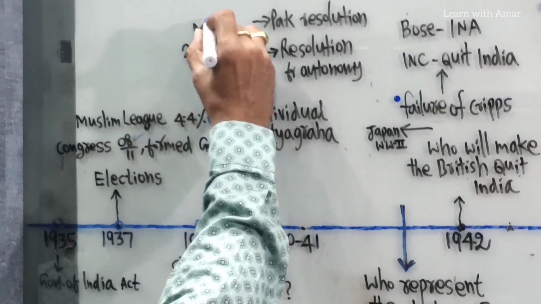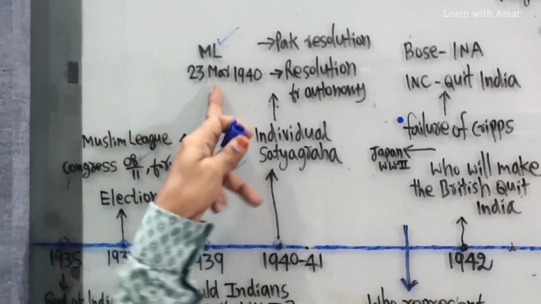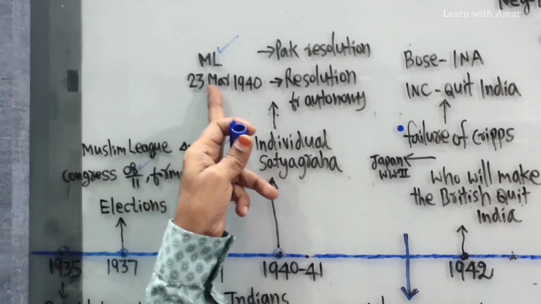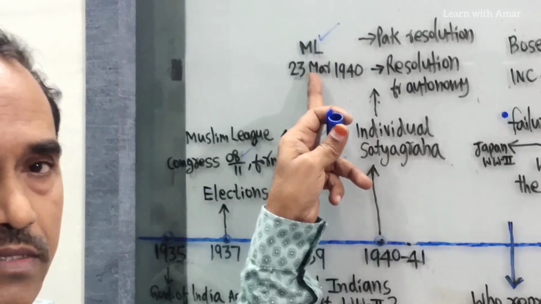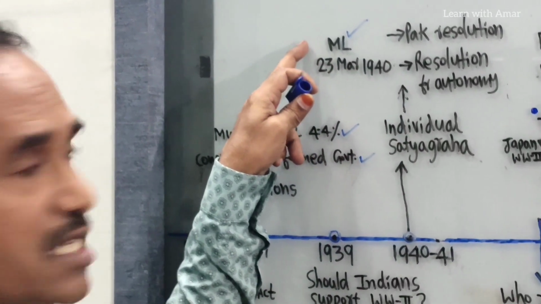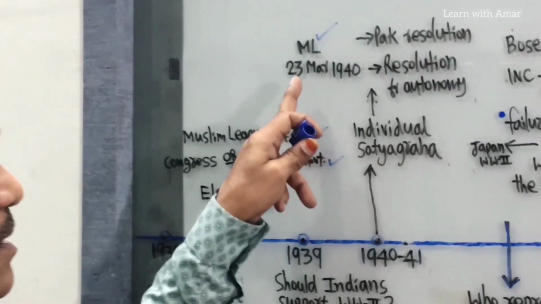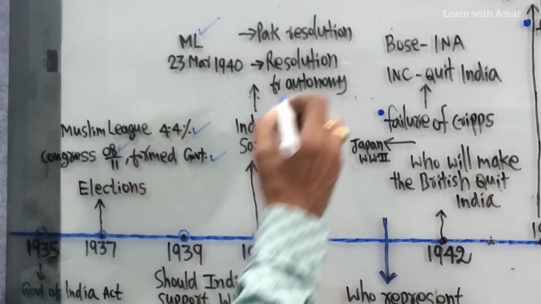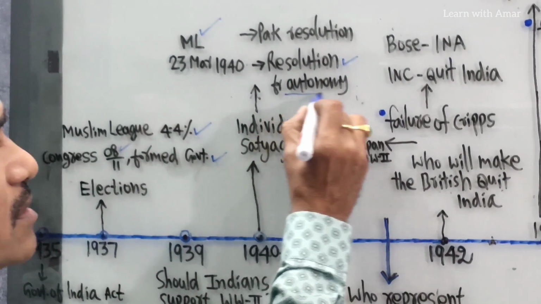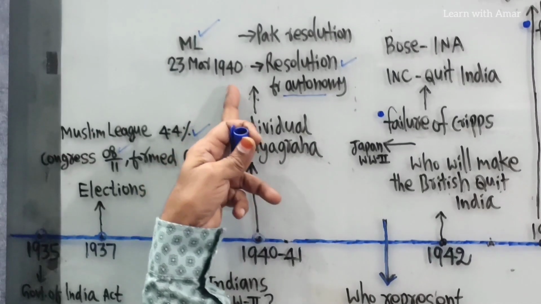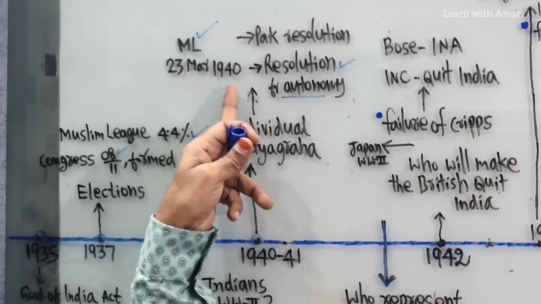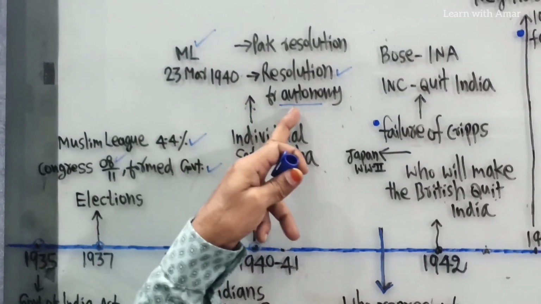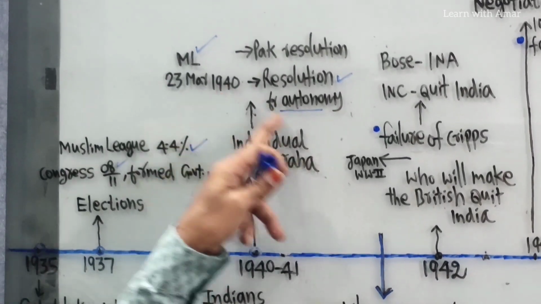Now look at the Muslim League. It was formed in 1906 for the first time only to save the interests of Muslim landlords in Uttar Pradesh. For that purpose, this Muslim League was established. On 23 March 1940, it passed a resolution asking for autonomy for the regions with a Muslim majority. Muslim regions or parts should be given autonomy. This was the demand, the resolution for the first time.